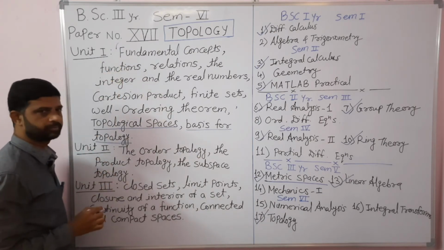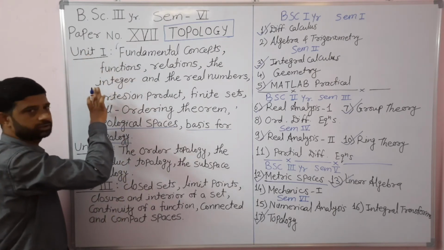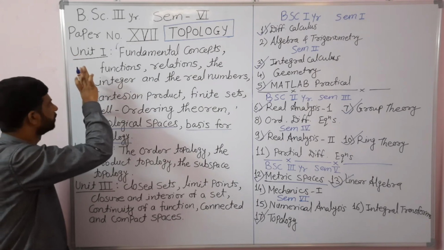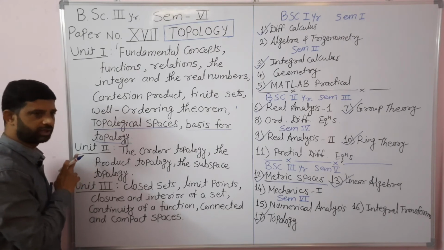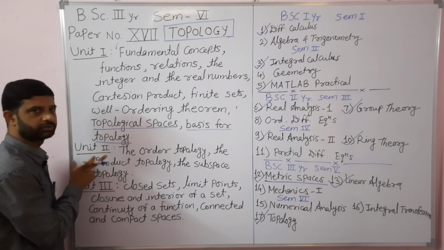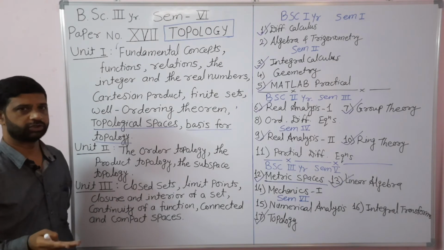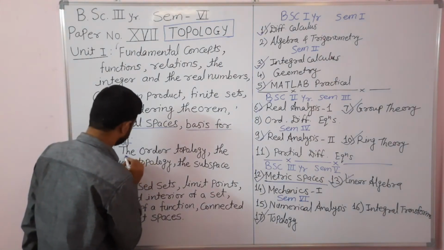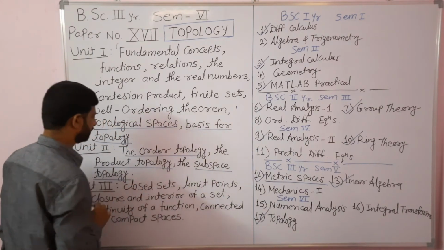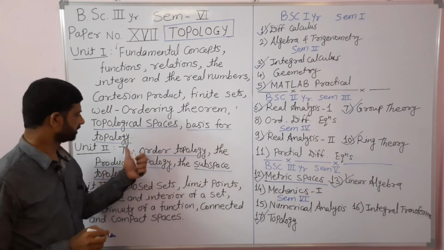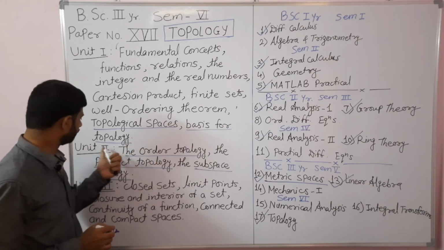Out of these three units, the first unit is the largest and covers about 40% of the syllabus. The second unit is the smallest and covers about 20% of the syllabus. In the second unit, we are going to study three types of topology: the order topology, the product topology, and the subspace topology. What is the difference between them, and what are their definitions and properties? All these things we are going to study in unit number two.